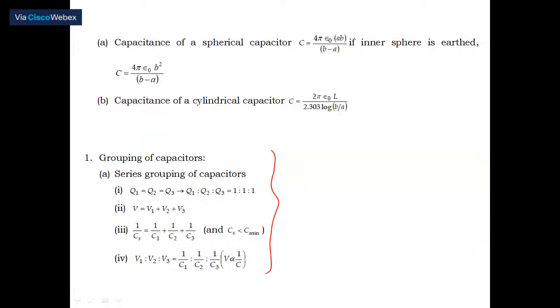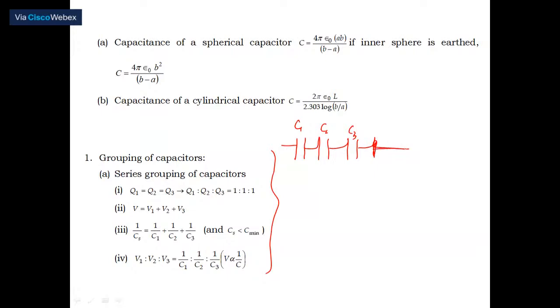Whenever you do series grouping, we know that certainly the charge remains the same. In a series grouping, it will be like this. This is the positive plate, negative. Negative is connected to positive, again negative is connected to positive, negative is connected to positive. So now I can call this C1, this C2, this C3.